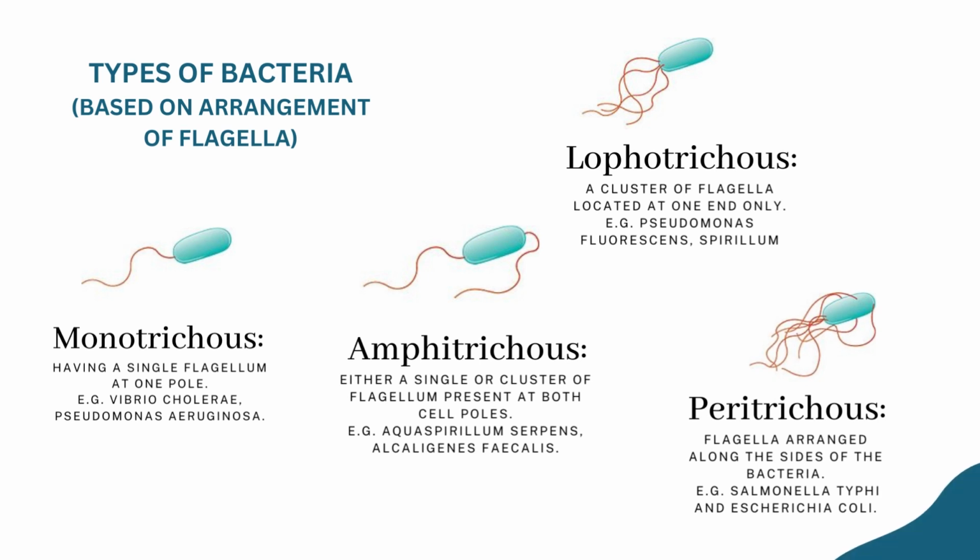Different types of bacteria based on the arrangement of their flagella. Monotrichous bacteria have a single flagellum that is located at one end of the cell. Amphitrichous bacteria have a single flagellum that is located at both ends of the cell. Lophotrichous bacteria have a tuft of flagella that is located at one or both ends of the cell. Peritrichous bacteria have flagella that are distributed all over the cell.